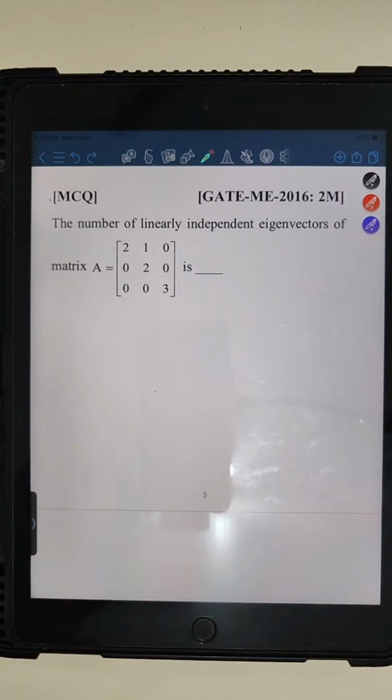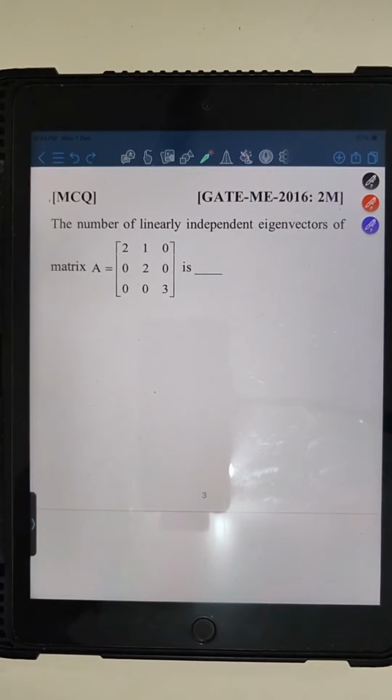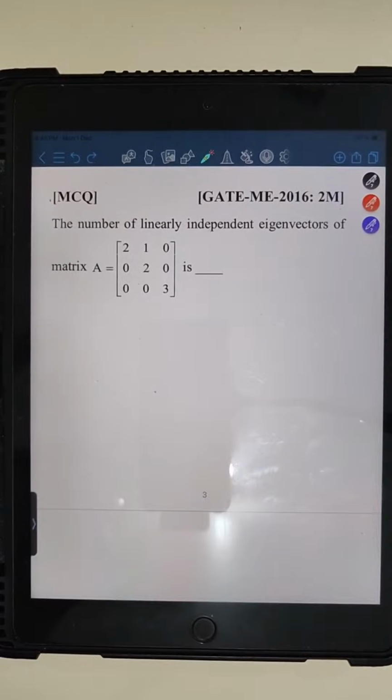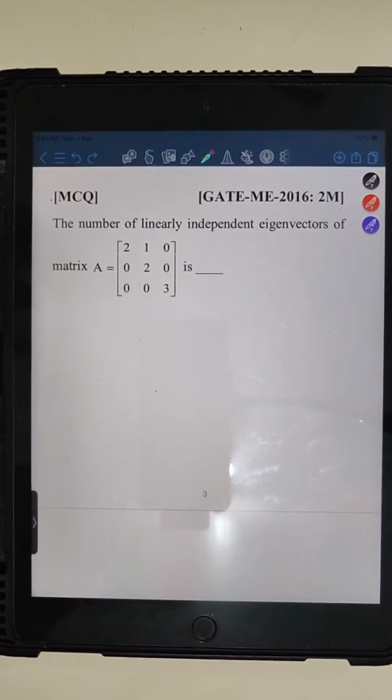Anyone in the comment box, if anyone has any hint that you want to discuss, you can drop text in the comment box. This question is very fantastic because this question was asked in GATE 2016 mechanical engineering for 2 marks, and it is very fantastic with respect to the concept because the question is pretty tricky. You have to connect number of linearly independent eigenvectors with eigenvalues का concept से.